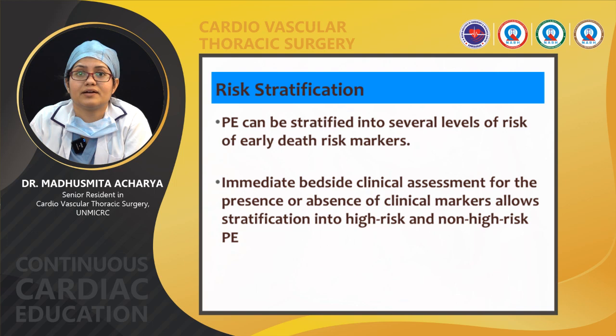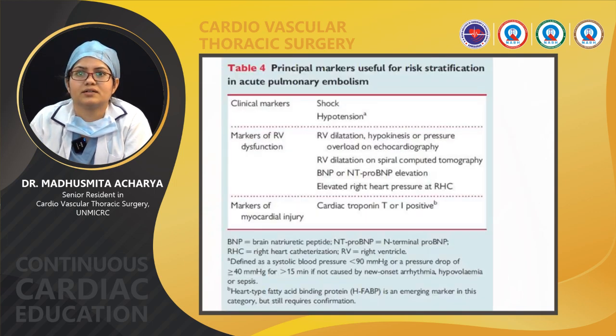Next, coming to how to stratify the risk. We can stratify into several levels of risk of early death. Immediate bedside assessment for the presence or absence of markers allows the stratification. What are the principal markers for risk stratification in acute pulmonary embolism?